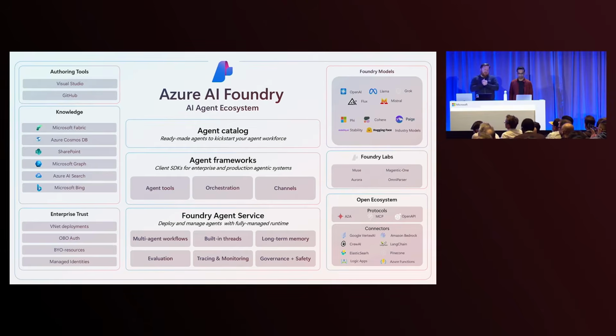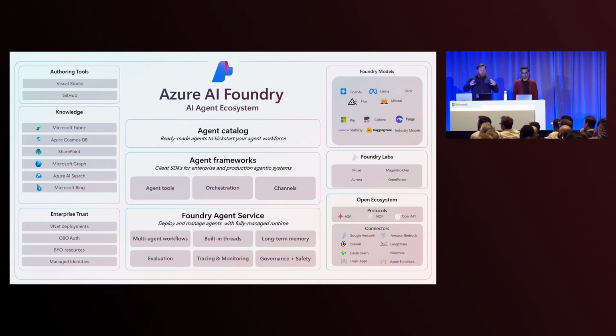So what are we going to talk about today? We're going to talk about building agents on Azure AI Foundry. There are a lot of things you can do with that. You can see the menu here, and we'll touch on a bunch of these things. We'll talk about connecting your agents to things like Azure AI Search and Bing for grounding. We'll talk about all the different models that we support through Foundry. We'll talk about the open ecosystem, how agents connect together, and how we connect agents to other services. But we'll really focus on two areas.